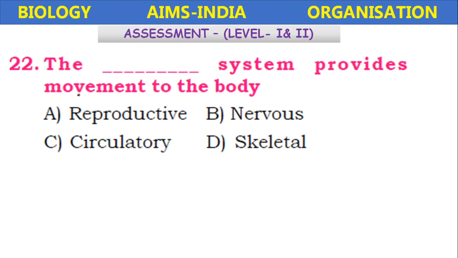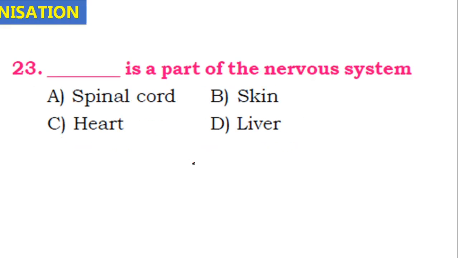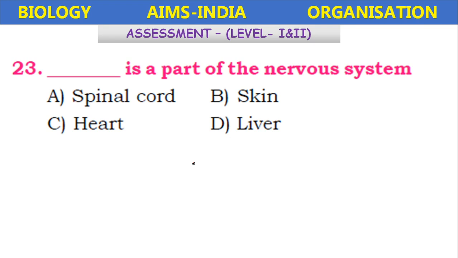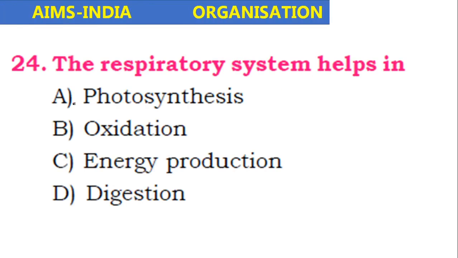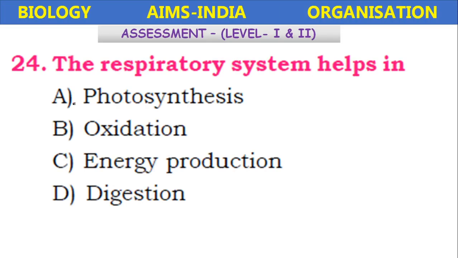The ___ system provides movement to the body: reproductive, nervous, circulatory, skeleton. It is the skeletal system which provides movement to the body. It gives support and movement. ___ is a part of nervous system: spinal cord, skin, heart, lung, liver. So brain and spinal cord are the parts of nervous system. So here spinal cord is given. A is the right answer. So these are all level 1 questions.